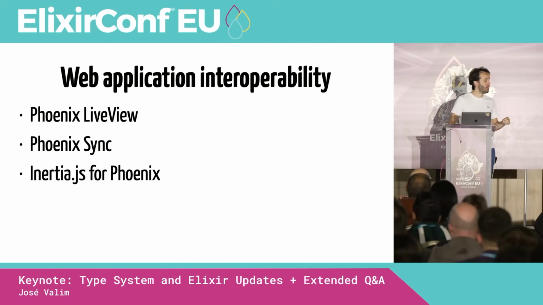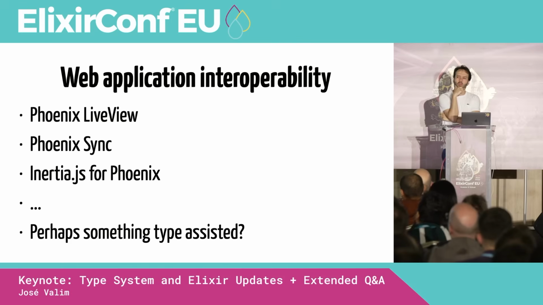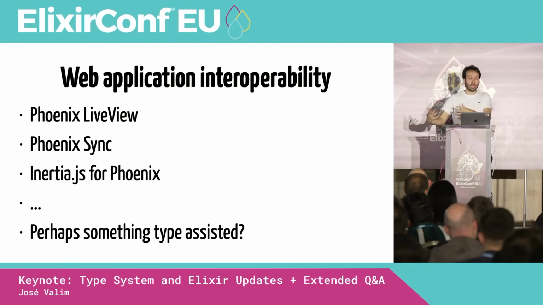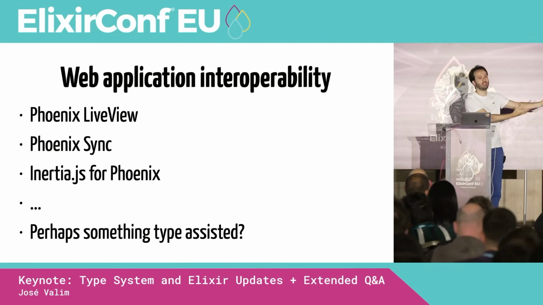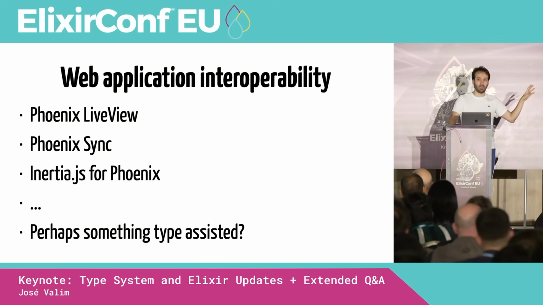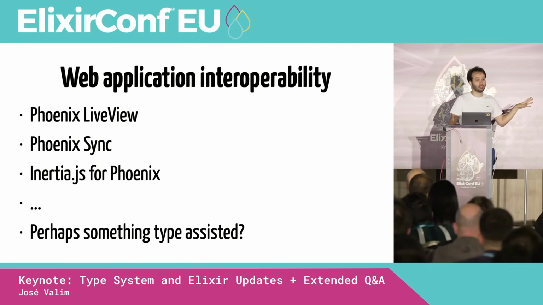We had other presentations here today about Hologram and LiveView and many other projects around. And now that we are talking about types, maybe we can even think, what if we get the Elixir types and, I don't know, convert them to TypeScript types and send them to the front end to improve interop? So I think there are so many exciting things happening with interop in the Elixir community right now that I thought it deserved being called out.